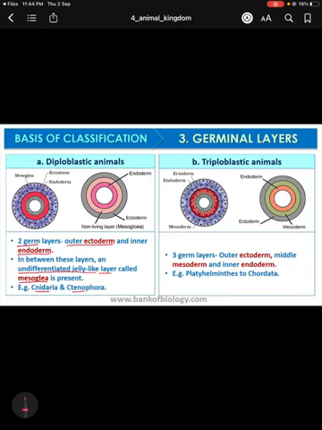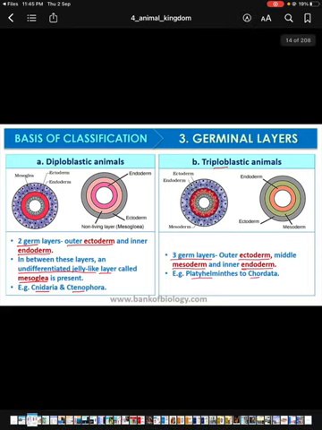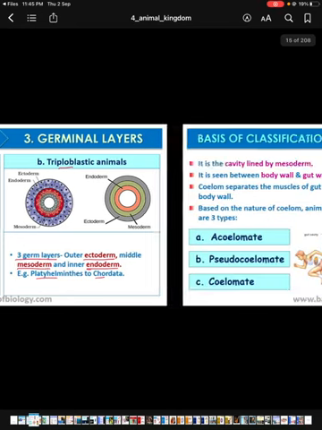Another type is triploblastic. In the case of triploblastic, three prominent germ layers are present. The outer portion is ectoderm, the middle layer is mesoderm and the inner layer is endoderm. So here the middle part, that is the space between the ectoderm and endoderm, is fully differentiated and is termed mesoderm. From Platyhelminthes to Chordata, all the higher level organisms can be found in these triploblastic animals.